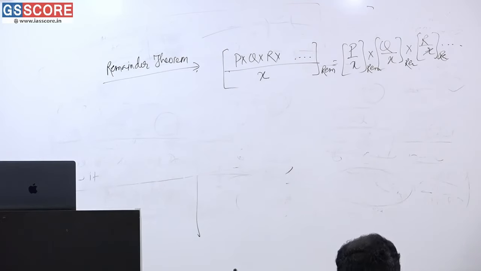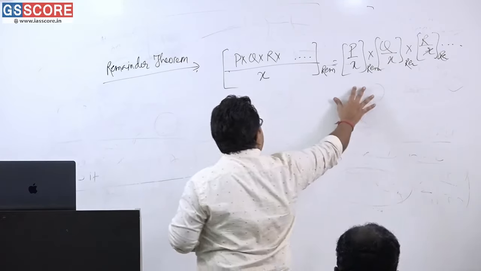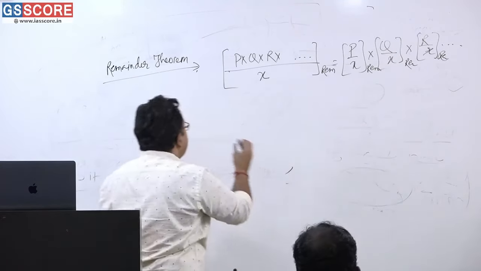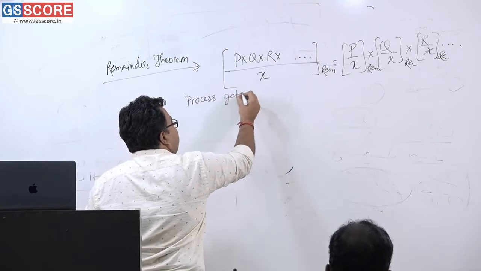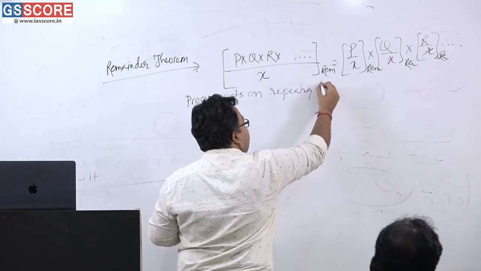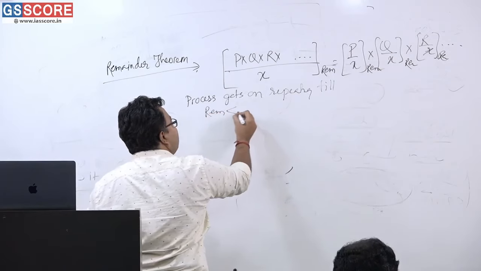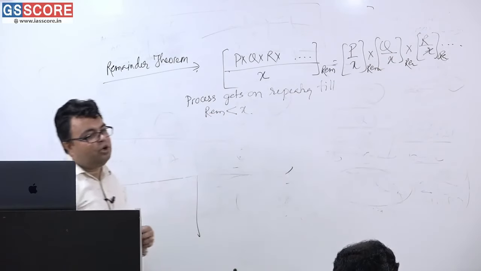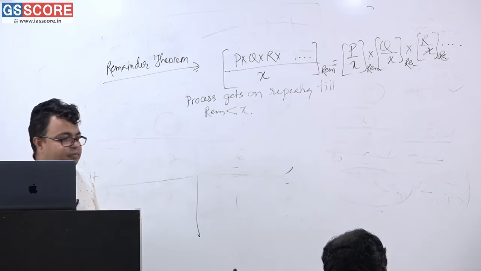So the thing is P into Q into R dot dot dot. If anything in the multiplication format is there and it is divided by X, what is the remainder? Individually divide each, and the process gets on repeating till the final remainder is less than X. Getting or not getting? Because if something is divided by X, of course the remainder will be less than X.